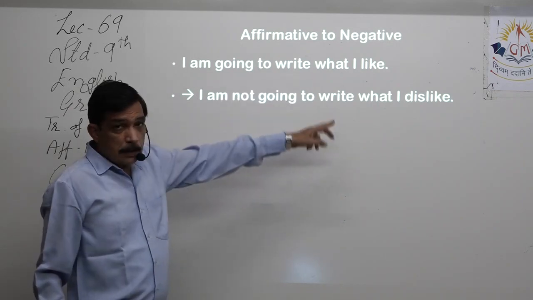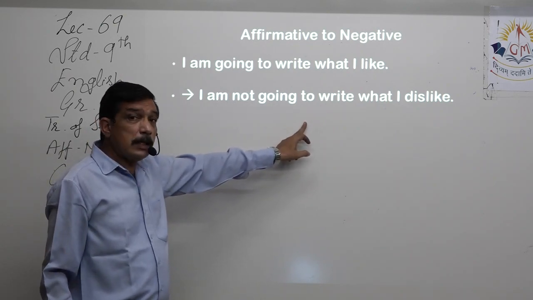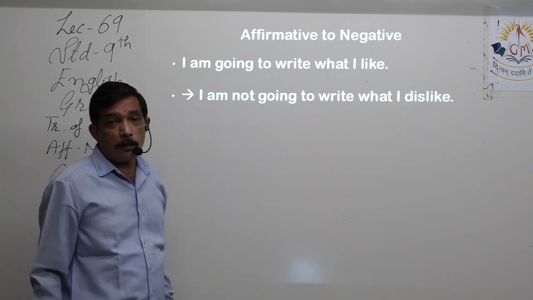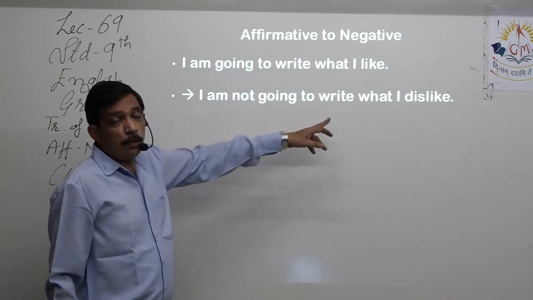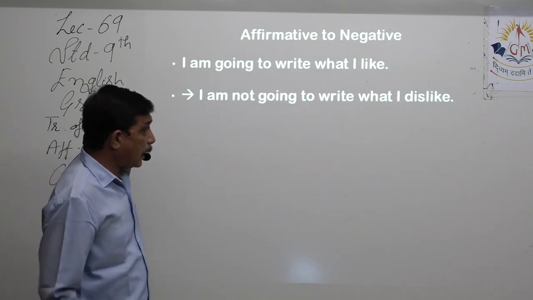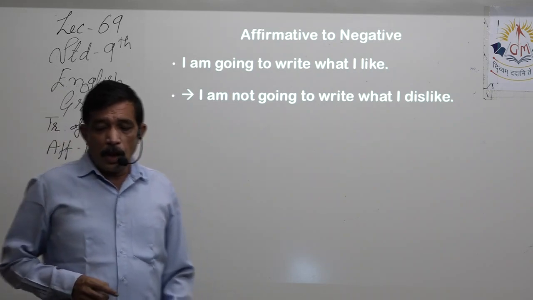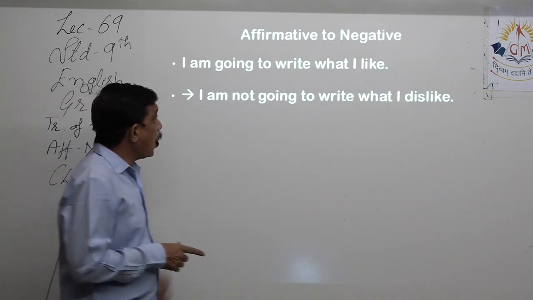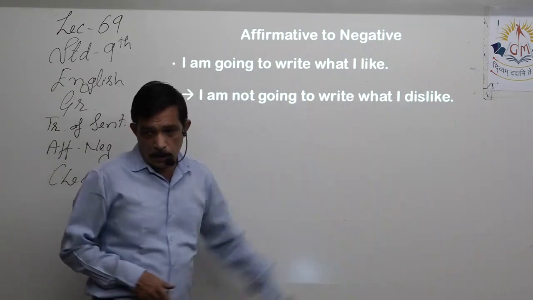If we keep it as it is, is the meaning changing? Yes, the meaning changes. Then our result is not productive. So we have to use an antonym of the other word provided, that is like. Like will become dislike and not unlike. So I am not going to write what I dislike.